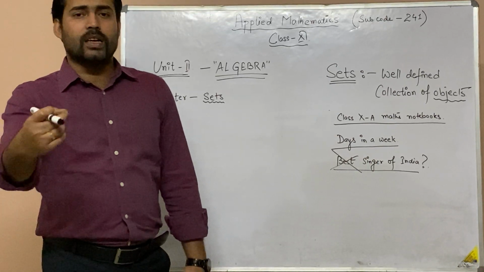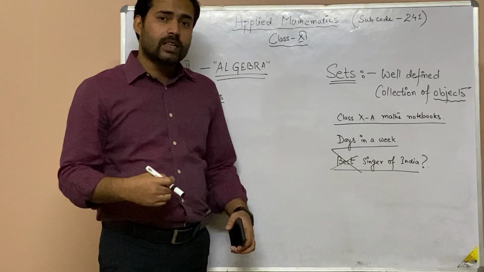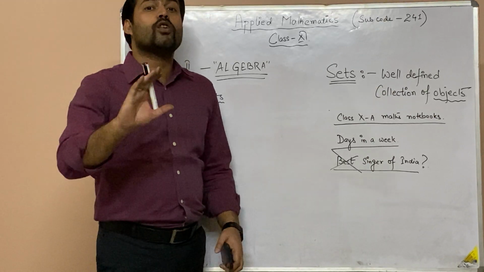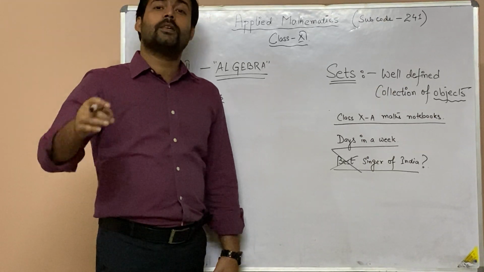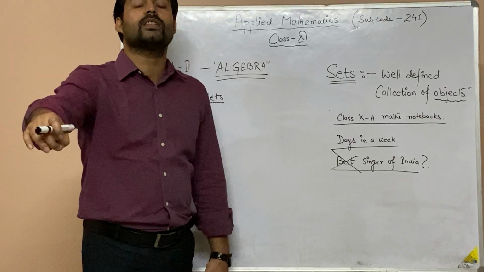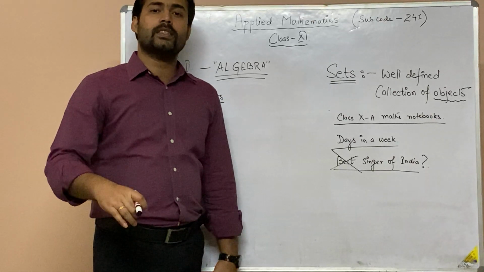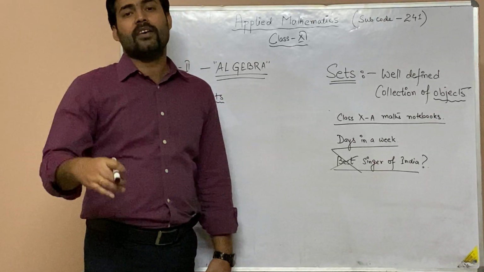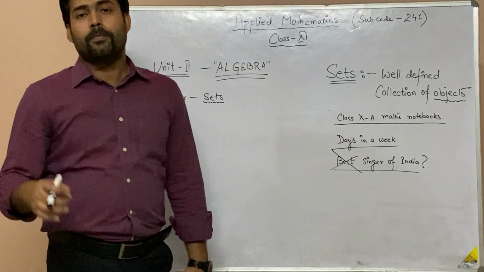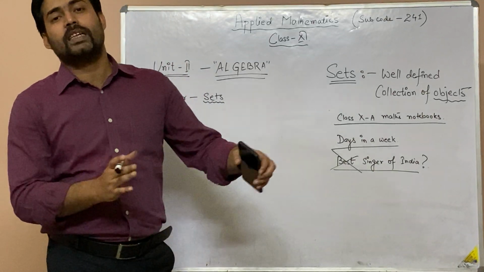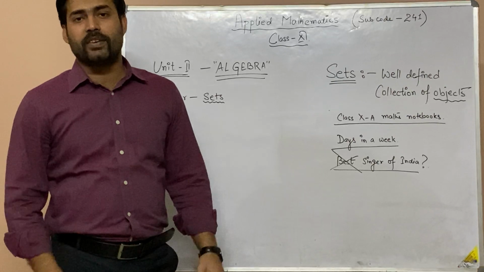There might be at least one difference which will make the collection not defined, because this depends upon the person who is solving the question. Each and every person may have a different kind of perception, based on which the answers and solutions might vary.